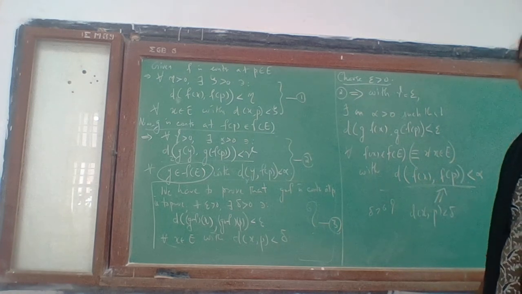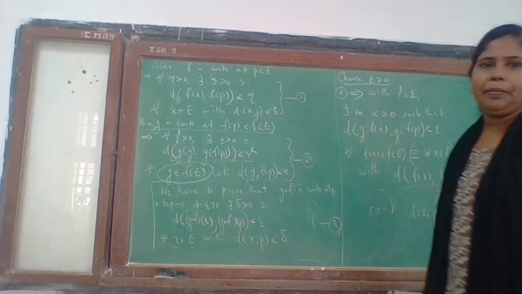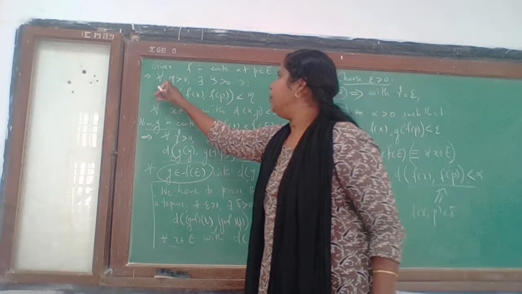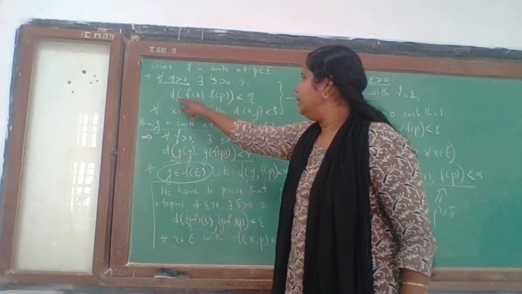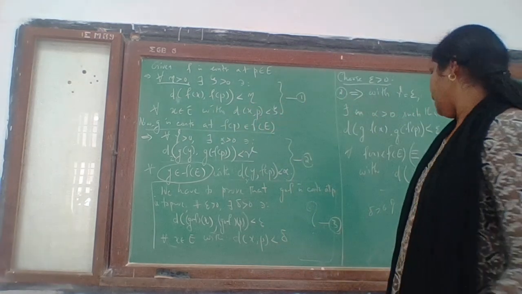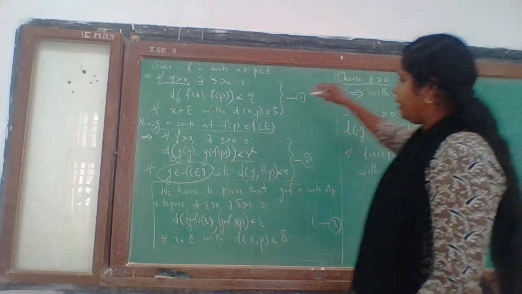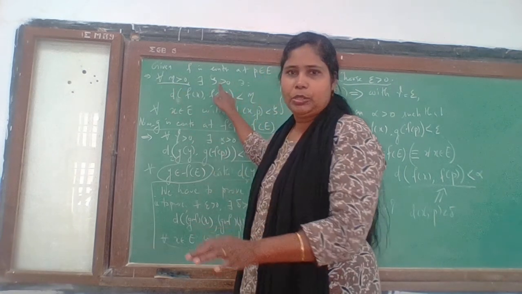It is possible because we have the condition 1, statement 1. What does it say? For every eta positive, we can find some zeta positive such that this is less than eta provided d(x,p) is less than zeta. Here our choice is on eta; delta is not our choice.